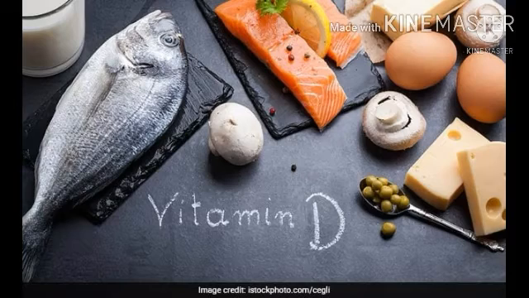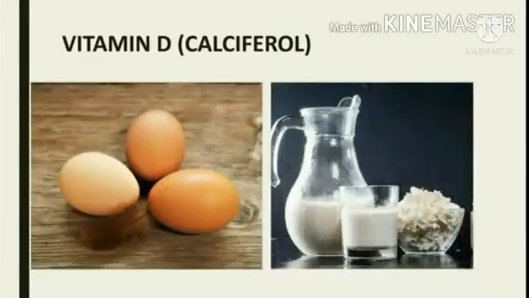The next vitamin that we are going to be discussing is vitamin D. Vitamin D is a fat soluble vitamin and it is also known as calciferol. The sources of vitamin D are eggs, dairy products, fish and sunlight.